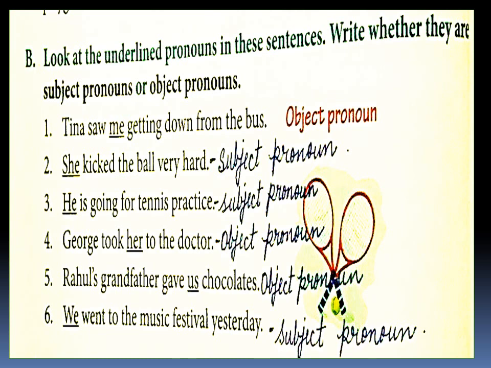George took her to the doctor. Who is receiving the action? Her. And this is the object. As it is a pronoun, it's an object pronoun. Rahul's grandfather gave us chocolates. Us is receiving the action. So us is the object and it's a pronoun. So it's an object pronoun. We went to the music festival yesterday. Who went? Who is the doer of the action? We. That's the subject. And it's a pronoun. So that's called a subject pronoun.